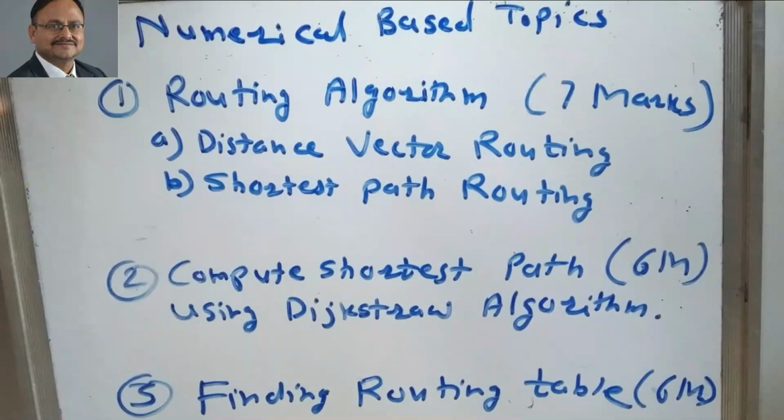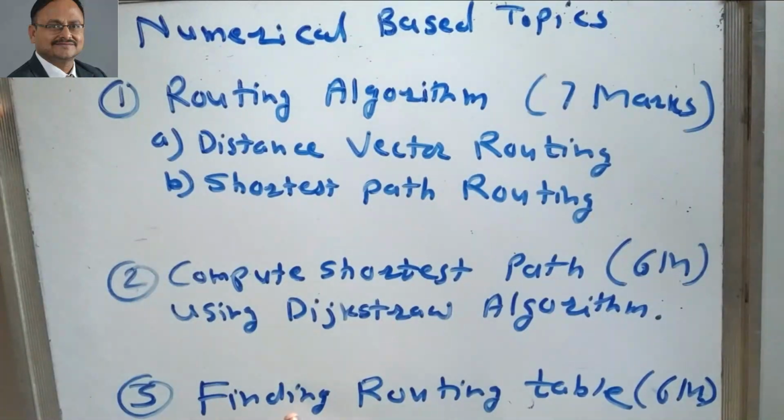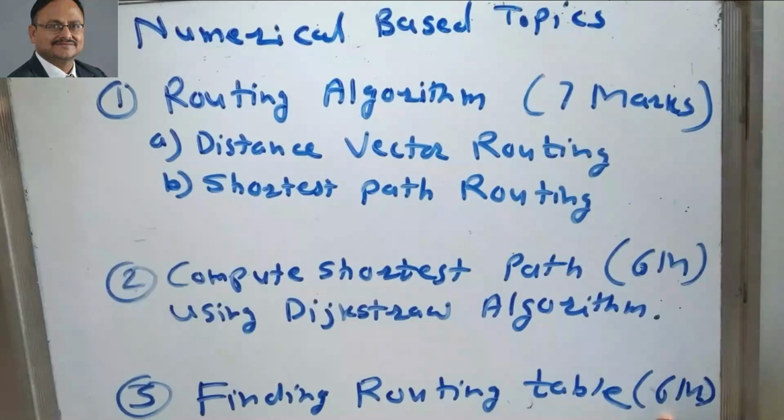The third and most important topic is to design or identify the routing table for a given computer communication network. The routing table is the most important concept on which the complete routing is decided. Finding the routing table is a numerical that is going to be asked for 6 marks.